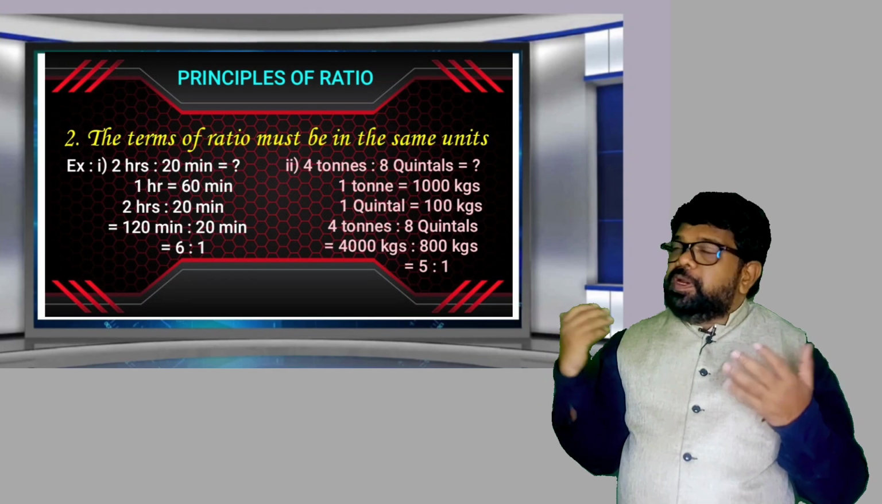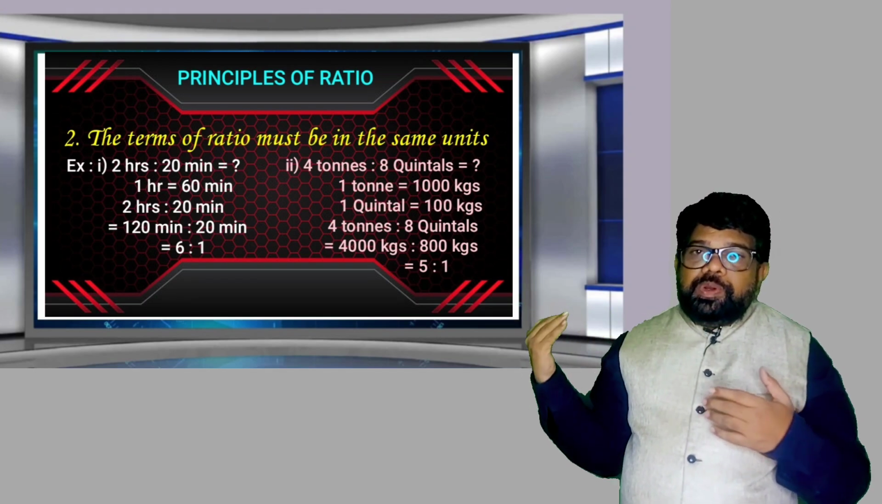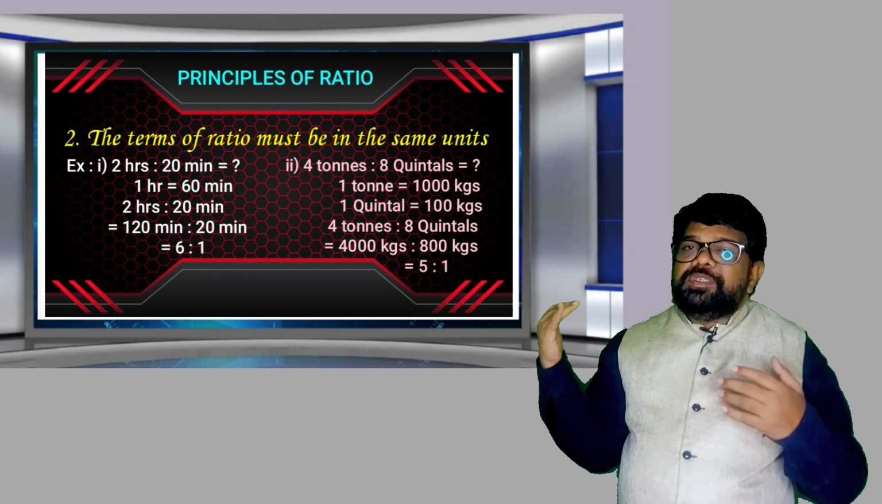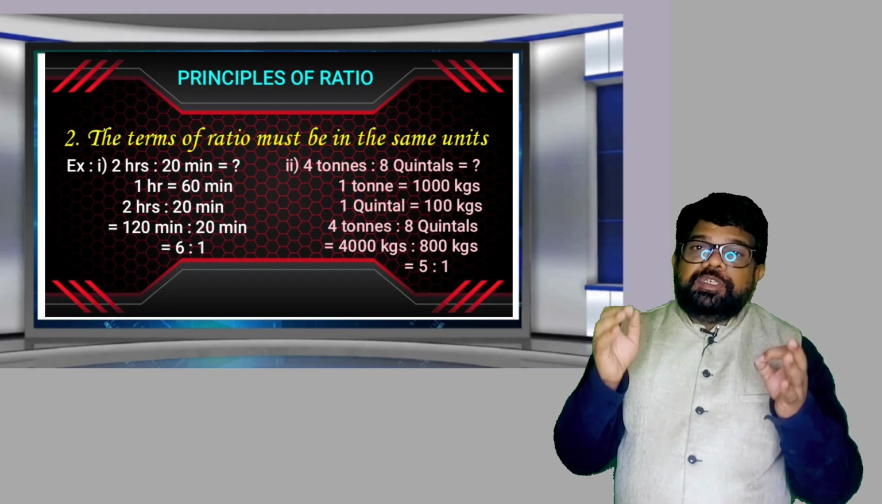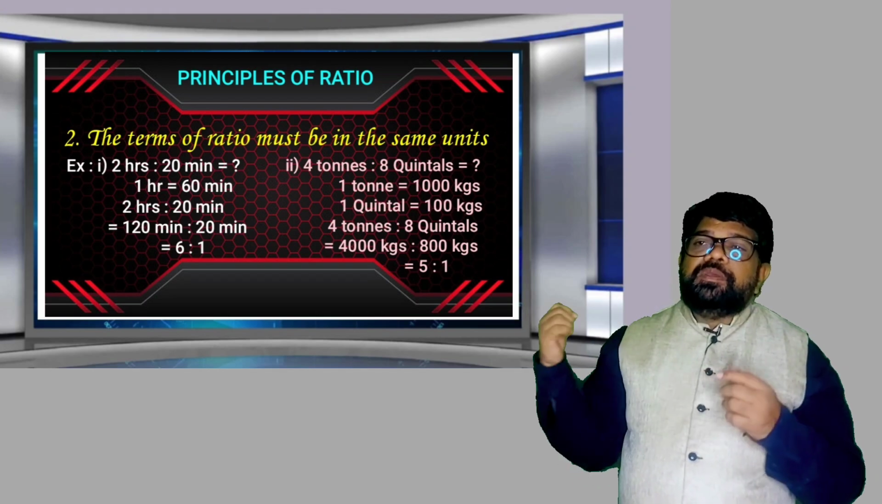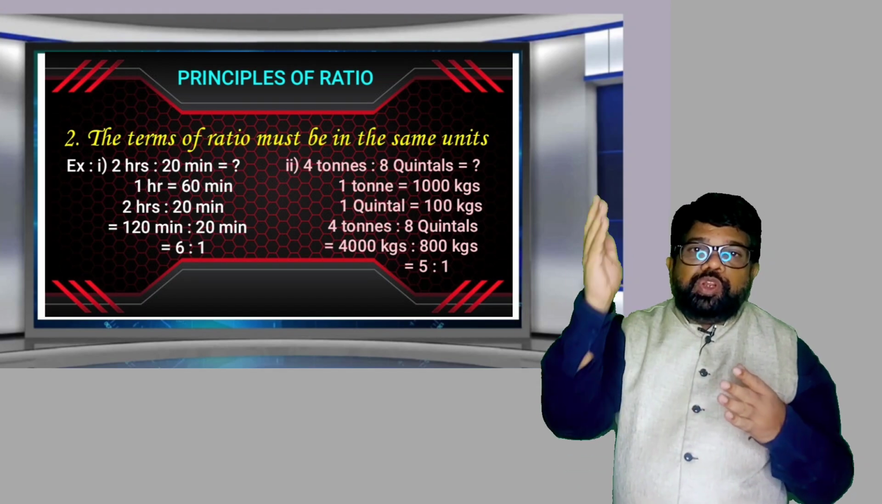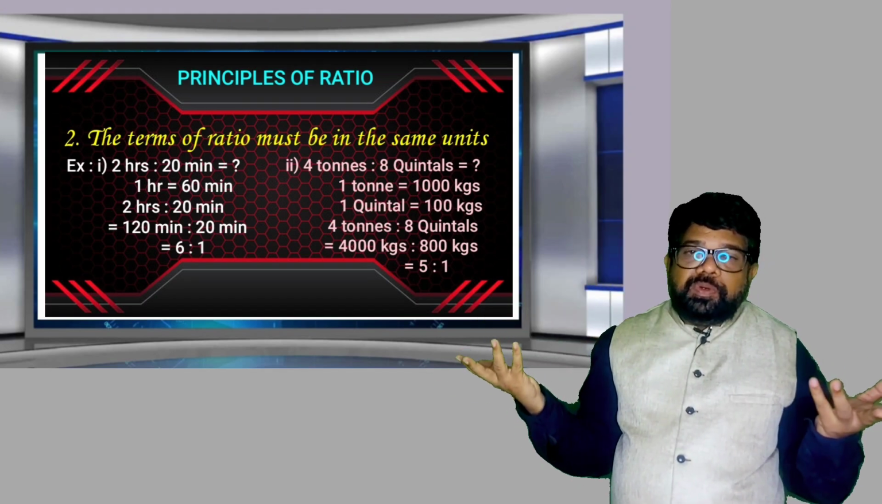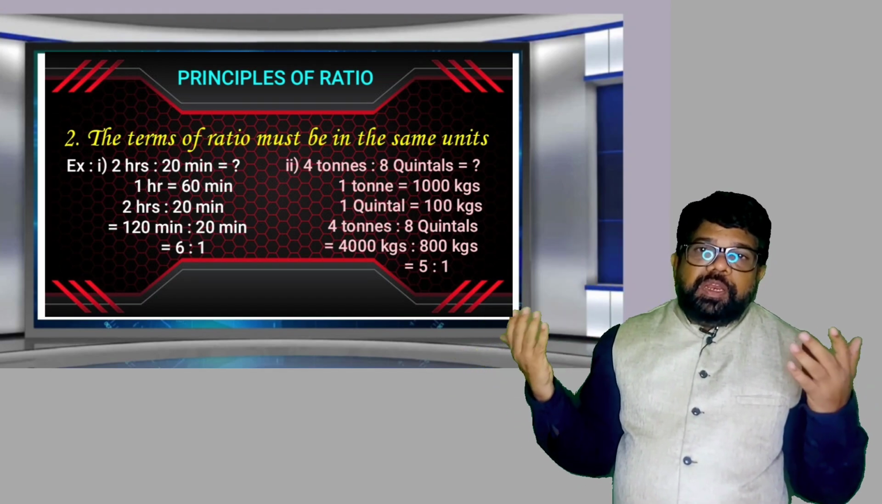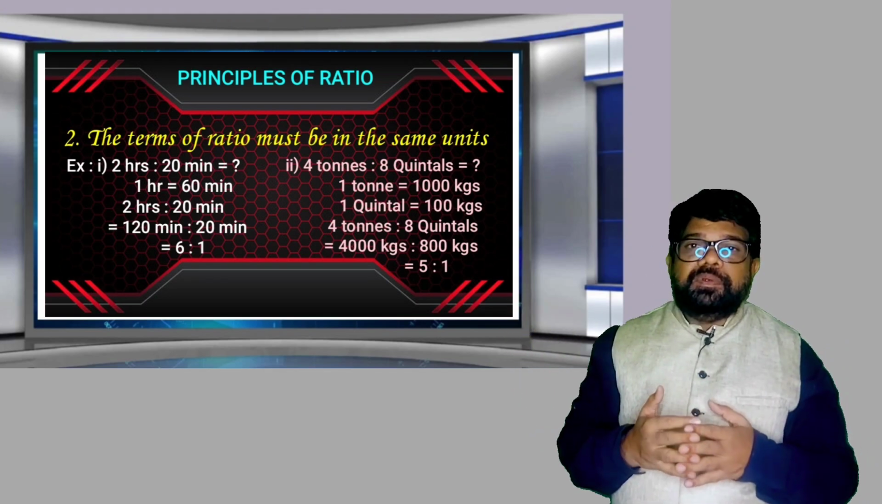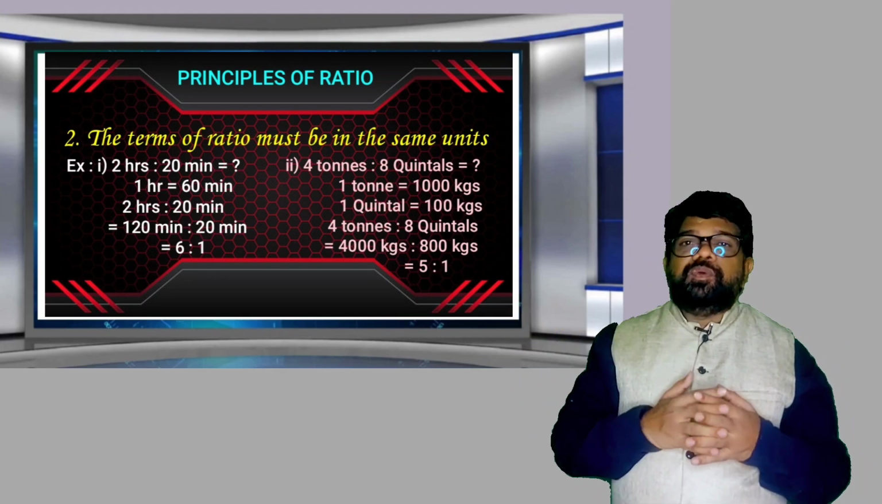Put this in simplified form. Both are divisible by 20. 20 sixes are 120, 20 ones are 20. So 6:1. So 2 hours is to 20 minutes is equal to 6:1. But if we cancel from the beginning, 2 hours is to 20 minutes, you get 1:10. It is not equal to 1:10. So its value is 6:1.